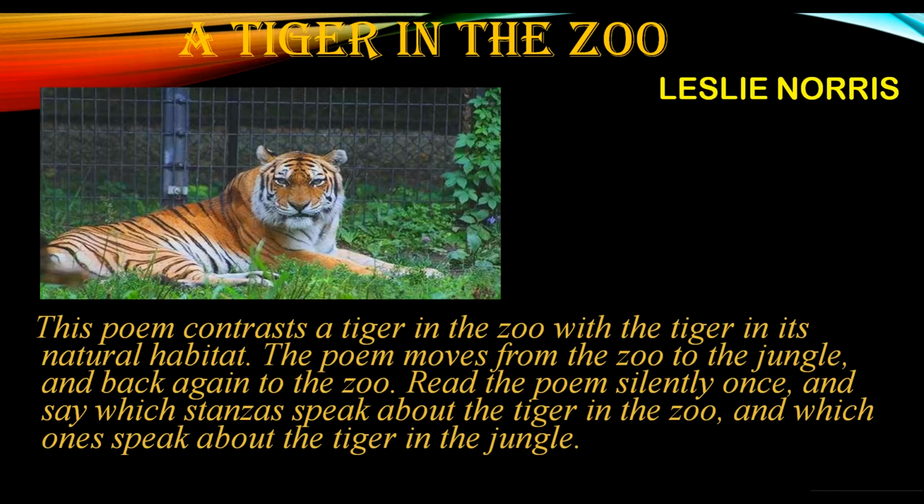So, my dear children, the poet has made a comparison. Contrast means comparison. He has made a comparison between two tigers. One tiger is in the zoo and the other tiger is in its natural habitat. Natural habitat means jungle. And now we have to read this poem and find out which stanza is talking about the tiger that is in the zoo and which stanza is talking about the tiger which is in the jungle. So now let's explore this poem.